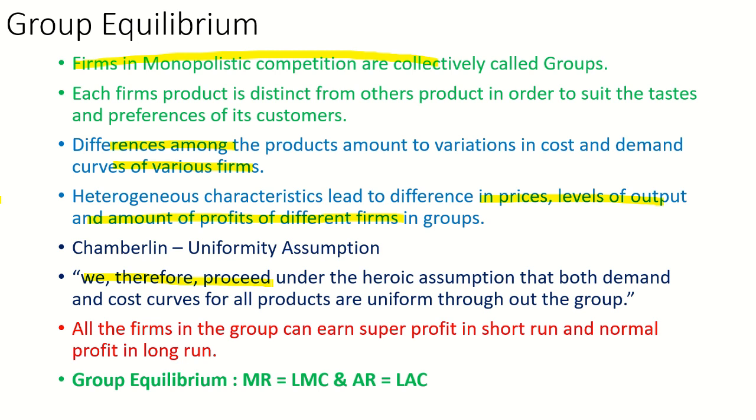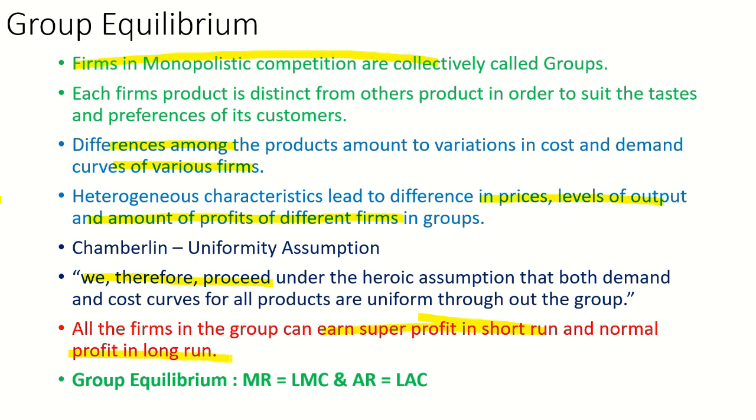So all the firms in the group can earn super profit in the short run only, and normal profit in the long run. The condition for group equilibrium is that MR is equal to LMC, that is long run marginal cost, and average revenue is equal to long run average cost. So this is the condition of the group equilibrium.